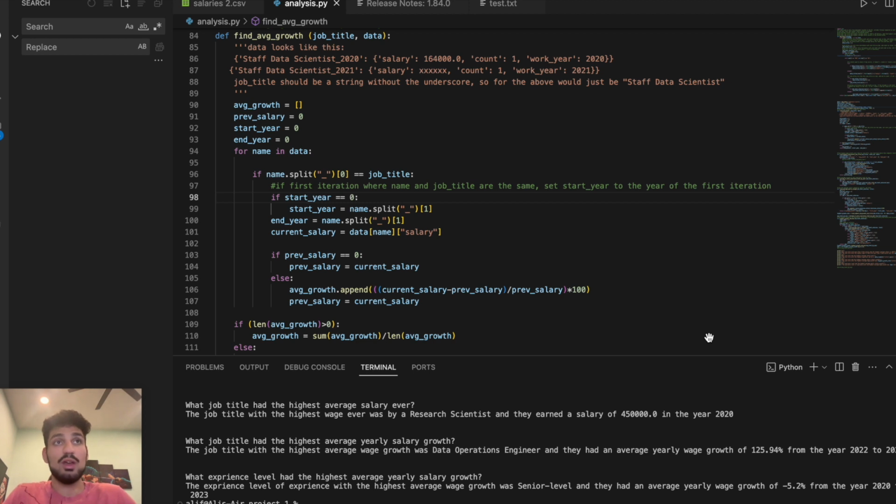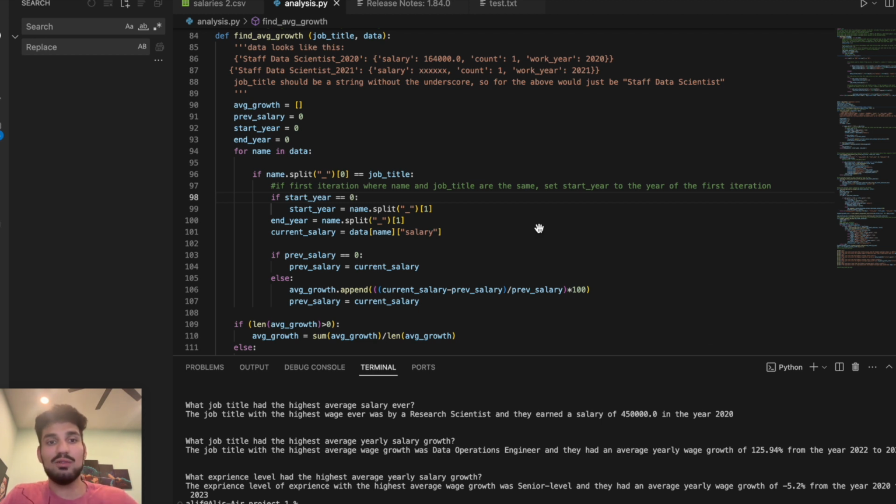Find average growth function. As an overview, the function takes two parameters: the job title, which is a string without underscores, and a data dictionary containing salary information. The function basically iterates through the data set, calculating the percentage growth in salaries from year to year, and then it computes the average growth and returns that along with the start and end years of the data set that match the job title sent to the function. So this is a helper function and I use it to find the salary growth over time of a specific job title. So let's get into it.